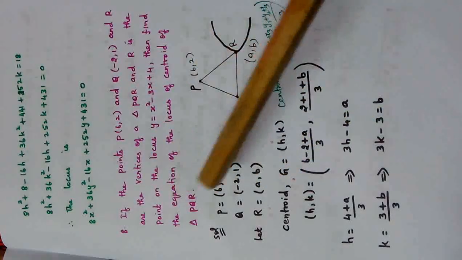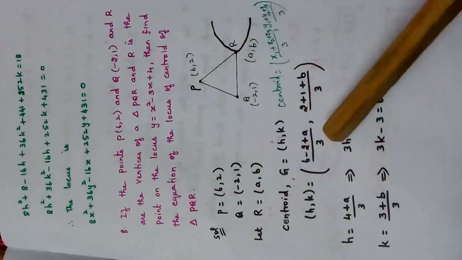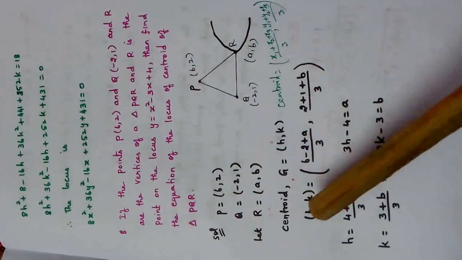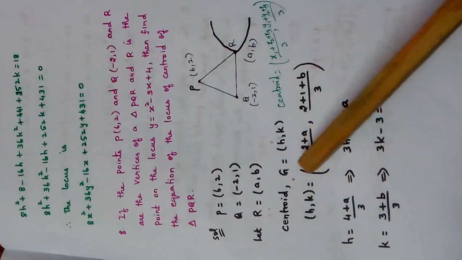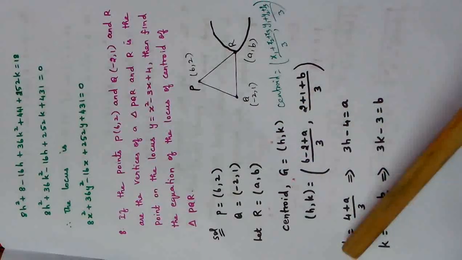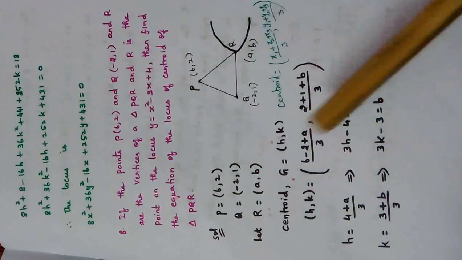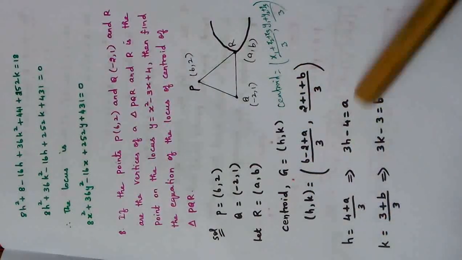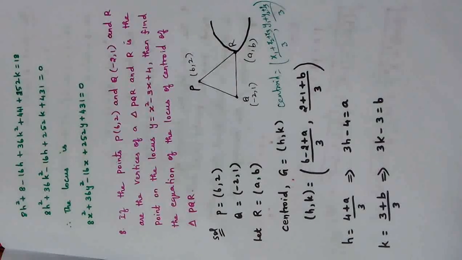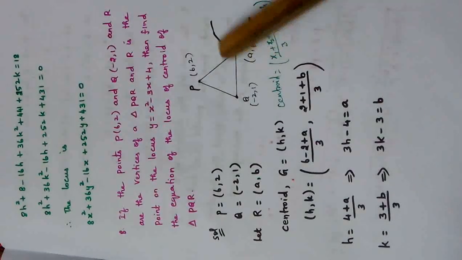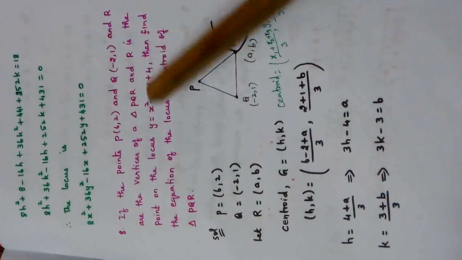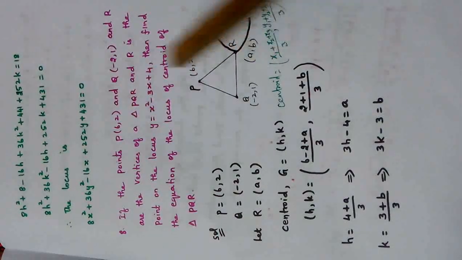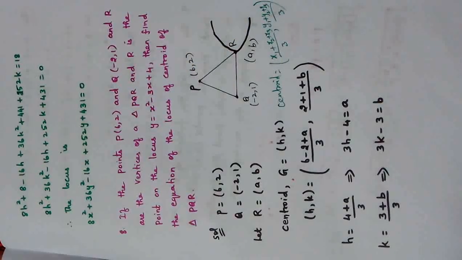So apply that formula: (6 minus 2 plus a) by 3, (2 plus 1 plus b) by 3. So h is taken as the first point, that is (4 plus a) by 3. Cross multiply and find out the a value. k is taken as the second point, (3 plus b) by 3. Cross multiply and find out the b value. So a value and b value we know. Now clearly the point R lies on this curve, right? Point R (a, b) lies on this curve. So I can substitute (a, b) in this equation.